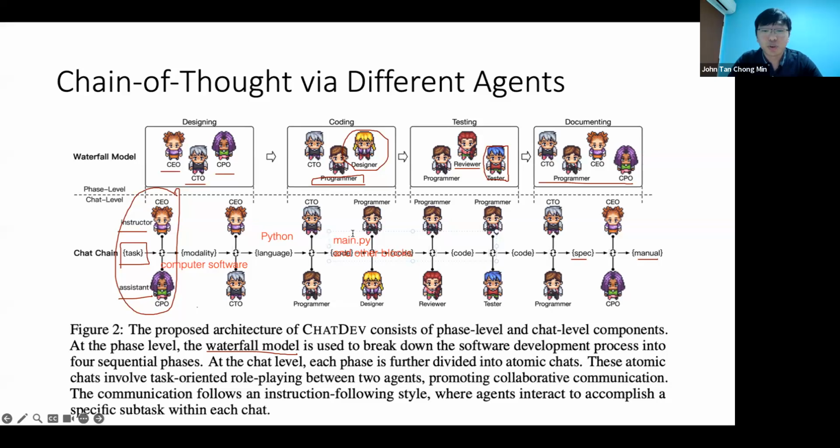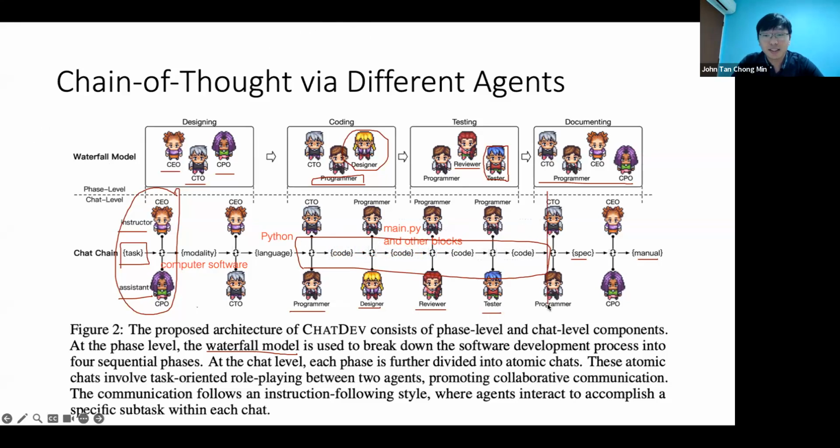So you can see that the majority of the ChatDev process is code. I think this is quite reflective of the actual software development process also, because this part is the longest and you need to iterate many times. Your programmer, your designer need to add in, your reviewer needs to say, hey, there's something wrong with the code. Your tester needs to say, hey, there's something wrong with the code as well. So this is quite reflective of how code is done. It takes very long to do this coding part.